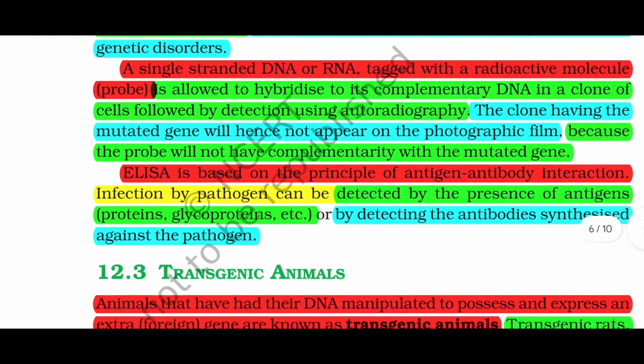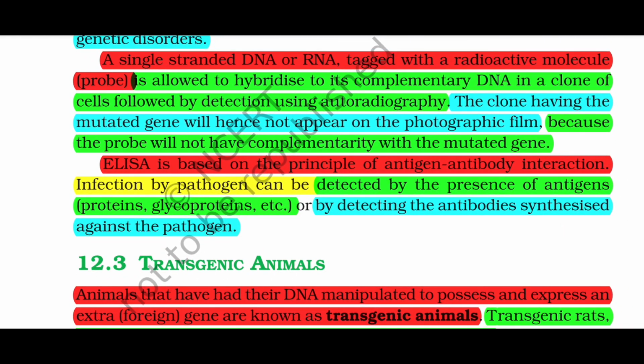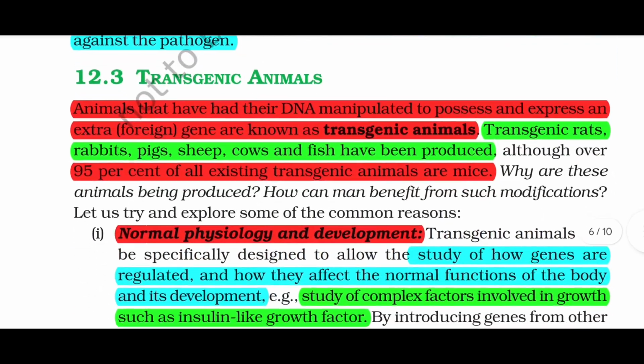ELISA is based on the principle of antigen-antibody interaction. Infection by a pathogen can be detected by the presence of antigens, proteins, glycoproteins, etc., or by detecting the antibodies synthesized against pathogens. 12.3 Transgenic animals.